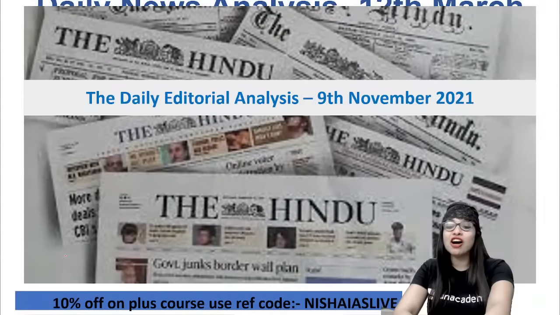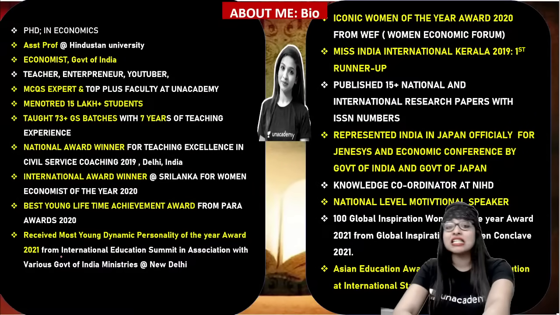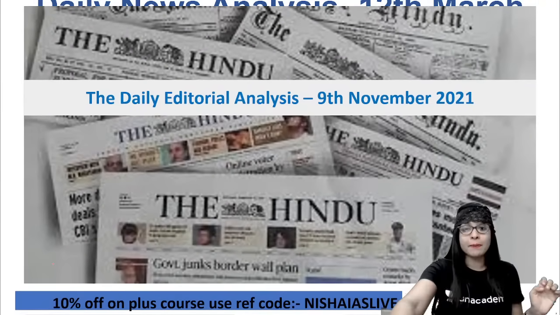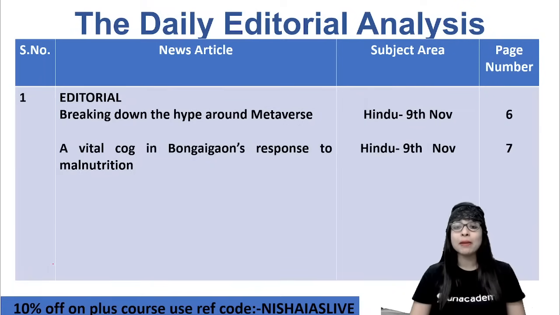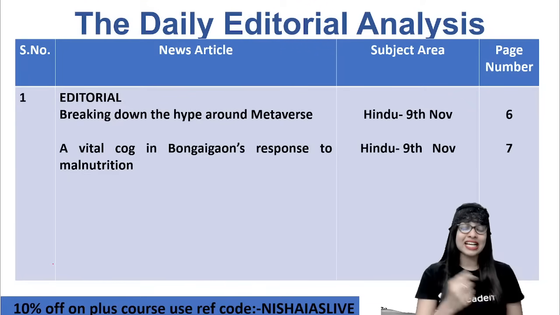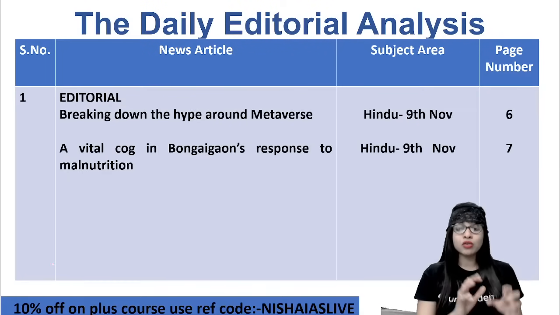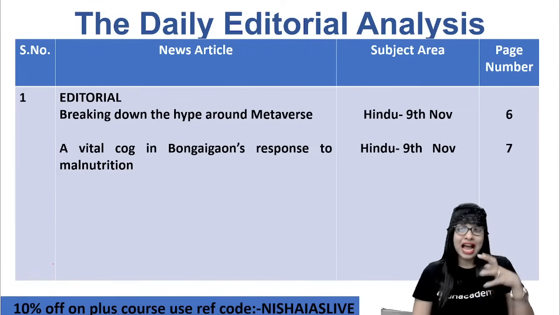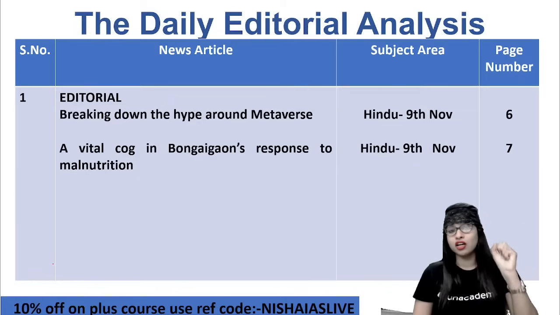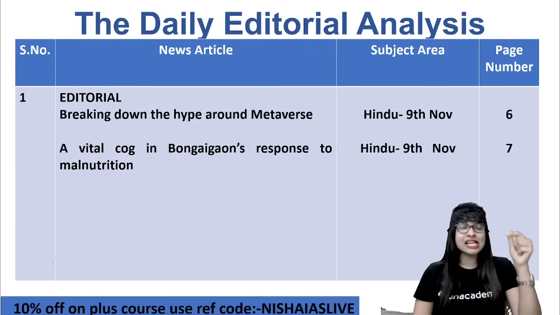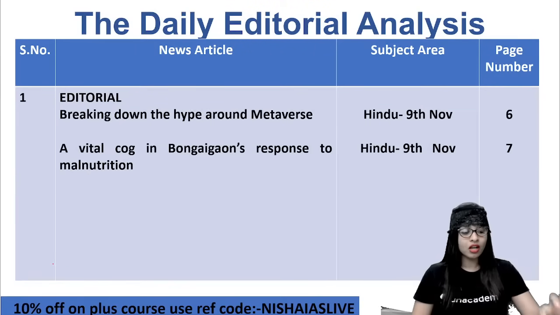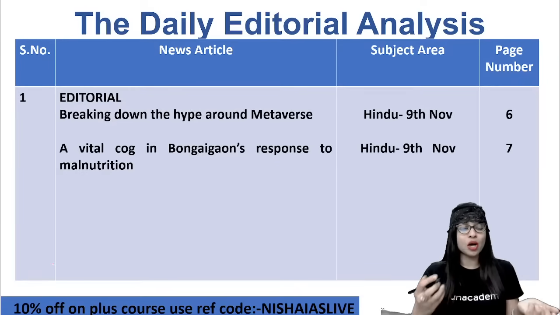Today, my young officers, you have so many interesting articles as per the 9th November 2021 current affairs. One is 'Breaking down the hype around metaverse', found on page number 6 of The Hindu newspaper. The second is 'A vital cog in Bongaigaon's response to malnutrition'. It is based on the nutrition and health perspective and related to the economy category of the news, because malnutrition is highly connected to hunger, poverty and other perspectives. Let's quickly have a look into what these topics are all about.